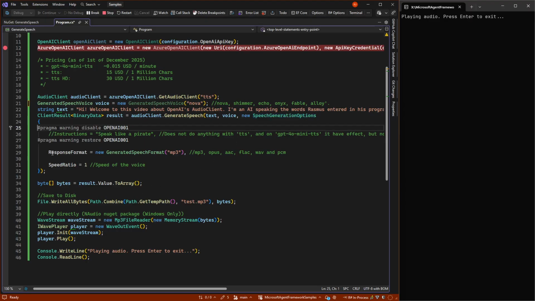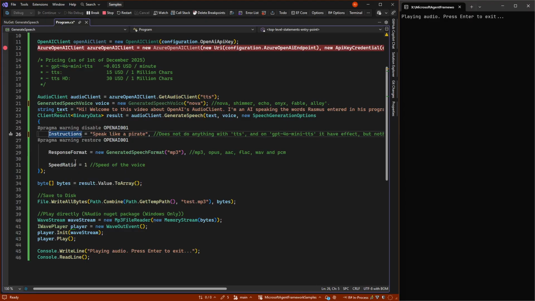The first one is we can give some instructions. This doesn't work on the older models. It will simply ignore what you write here. This one can do a little. Yes, it sort of sounds a little more like a pirate, but it's actually not a very good effect in my opinion.